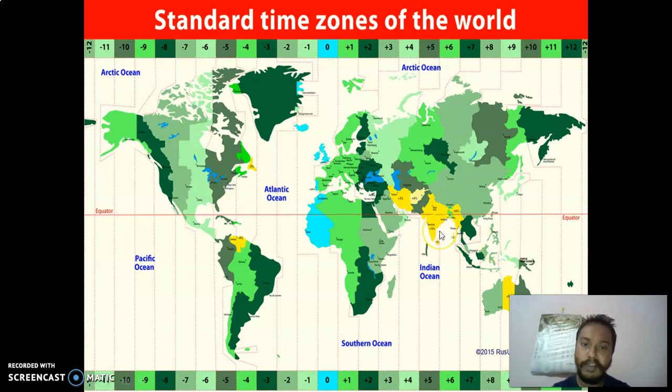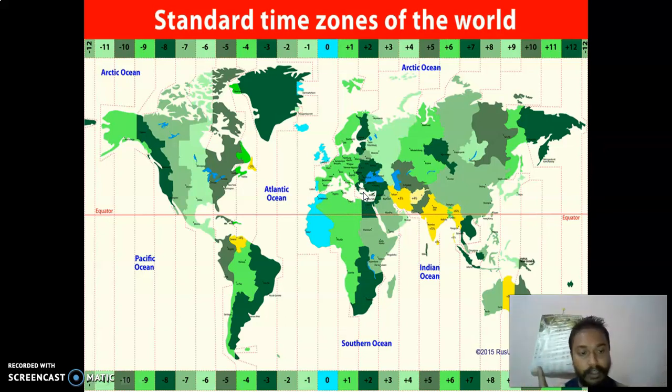But in India we have only one time zone, so only a few hours of difference are there between some states, but that is managed by taking one common time, which is Indian Standard Time. So I hope you have understood how these time zones work and how the world is divided. It is divided into 24. And how did this 24 come?